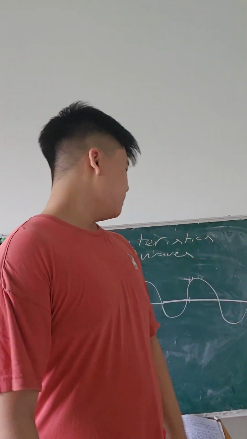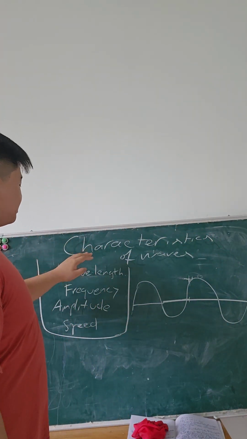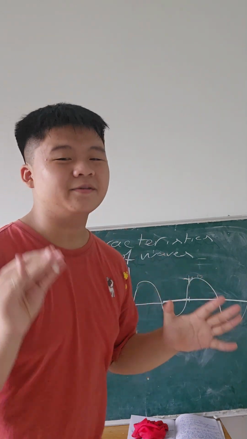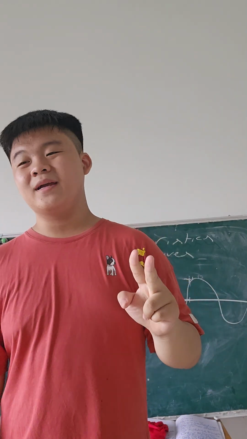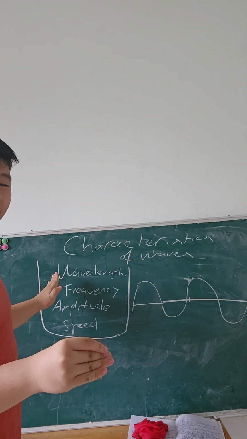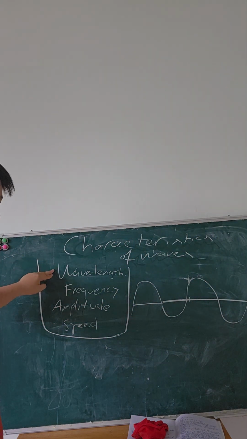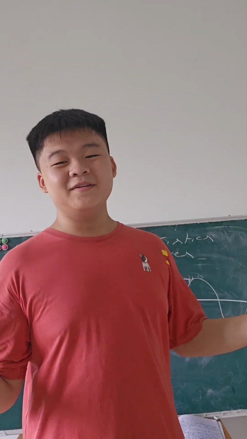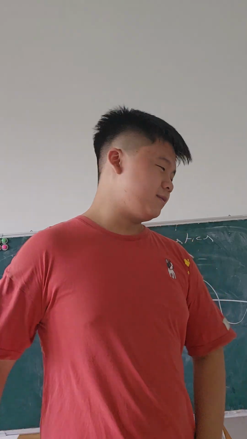So, okay, now let's talk about characteristics. It has 4 basic minimums for all waves. It doesn't matter if you're magnetic, electromagnetic, mechanical. If you're a wave, these are your bare minimum requirements. You have to have a wavelength, a frequency, an amplitude, and your speed. So, even with waves, speed matters.